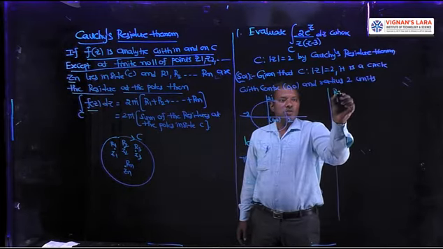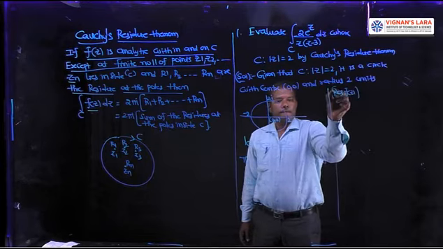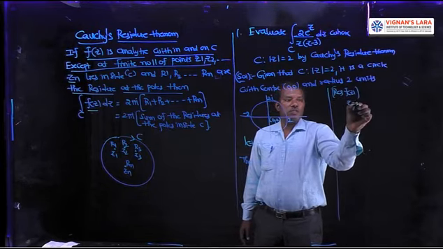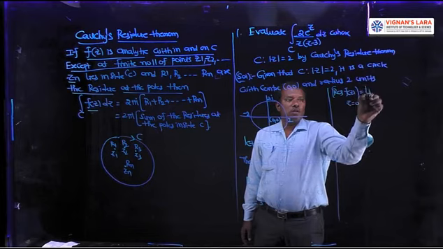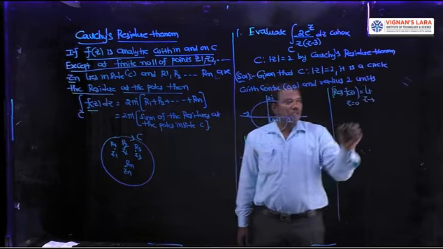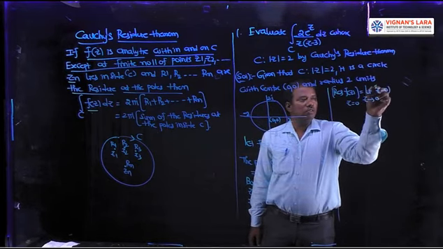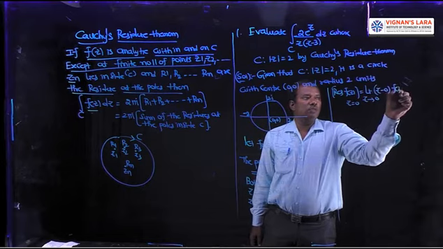Now residue of f of z at z equal to 0 is, there is a formula, limit z tends to 0, z minus 0 into f of z. That is the formula for the residue.